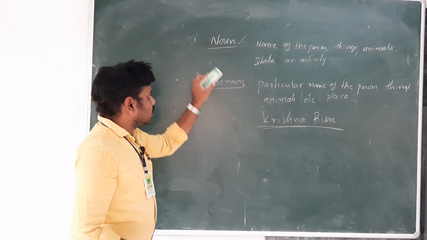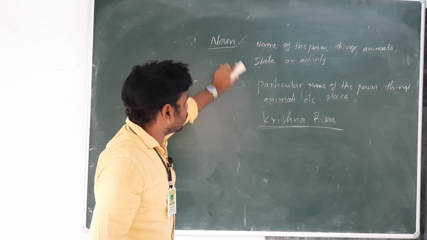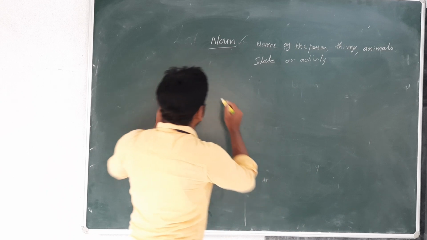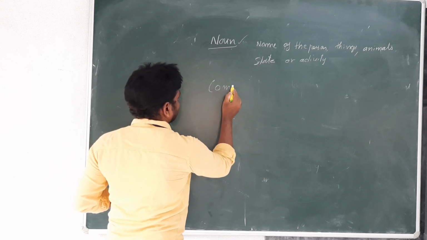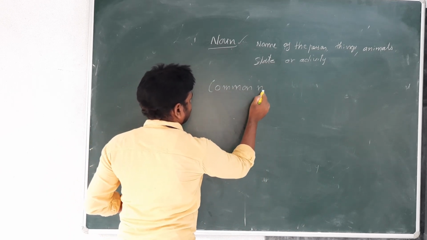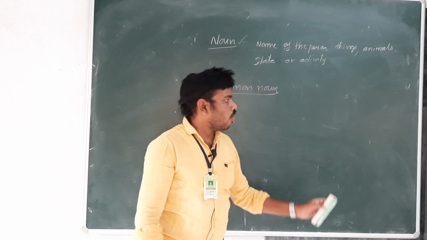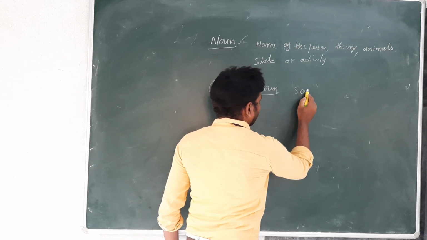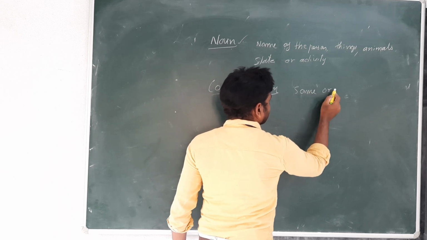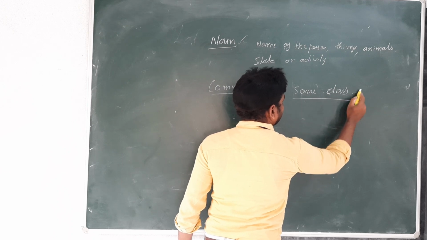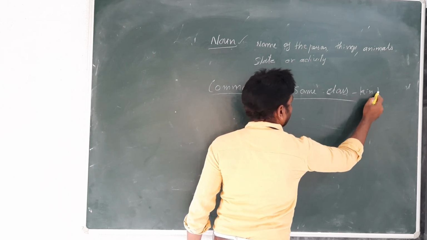So, next we will see common noun. Now, let us see common noun. What is common noun? Common noun refers to the same class or kind.